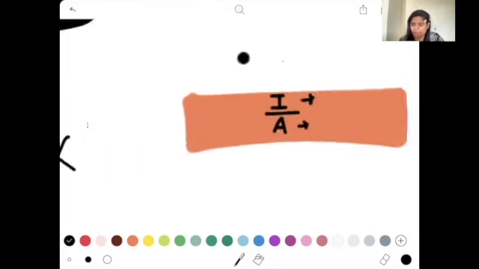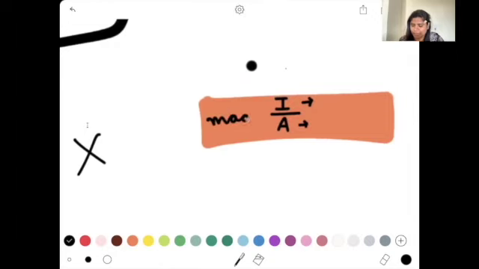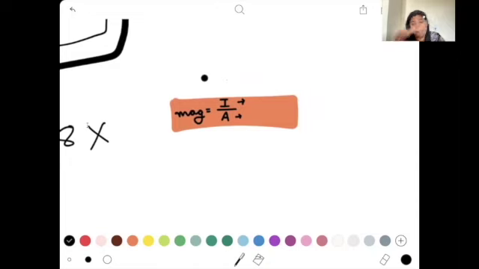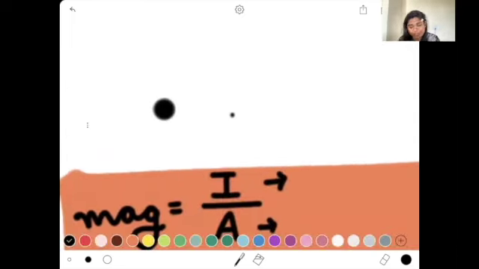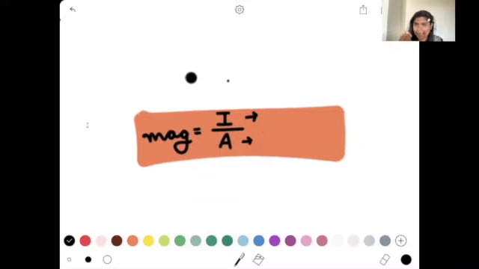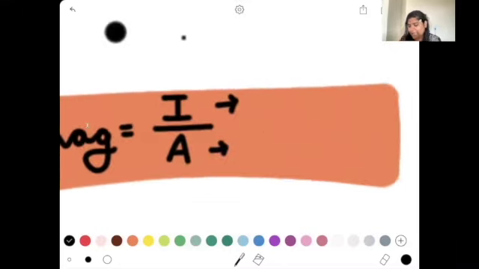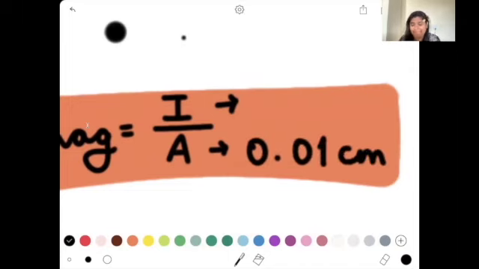If I talk about magnification, the amount to which my image has been magnified can be found out by dividing the size of the image by the size of my actual image. So let's say this is my actual image. I'm going to write how long that image is. Let's say it is 0.01 centimeter, and the magnified one, let's say, is 10 centimeters. It can't be that huge, but I'm just saying at this point.